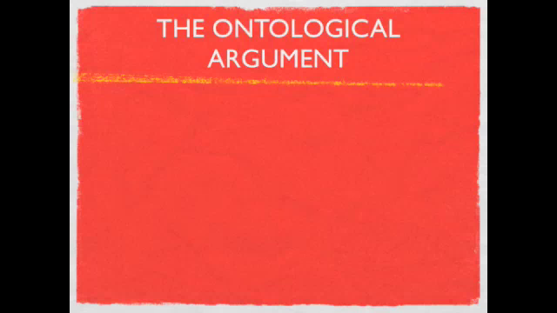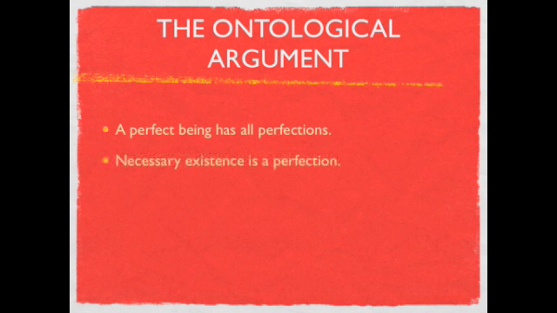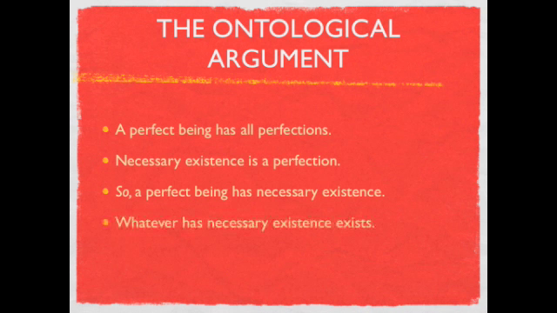So this is Descartes' revised ontological argument, and it goes a bit like this. A perfect being, for which you should read God, has all perfections. Necessary existence, i.e. being uncaused, is a perfection. Sorry, being uncaused and existing is a perfection. So a perfect being has necessary existence. This follows from the first two. Whatever has necessary existence exists. This follows from the definition of necessary existence. So a perfect being exists.